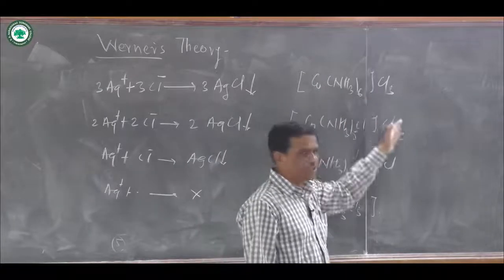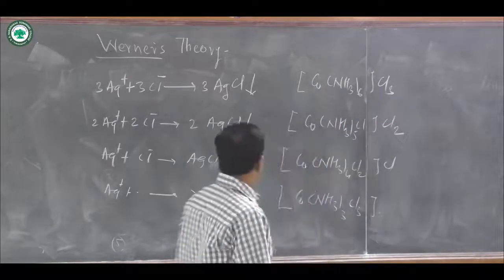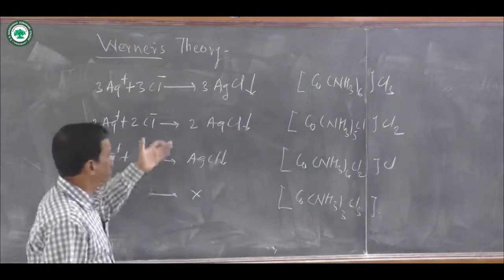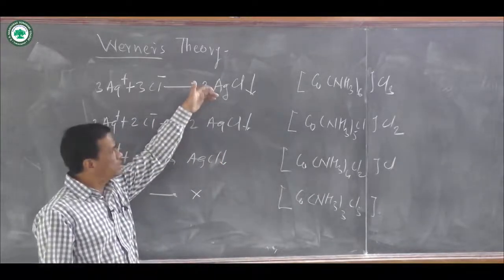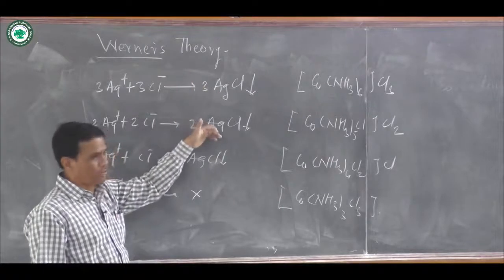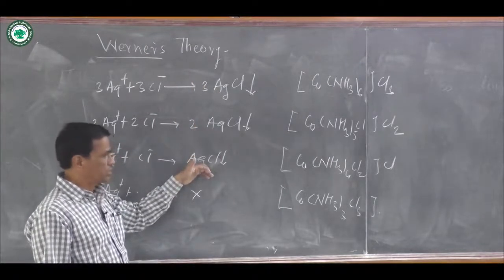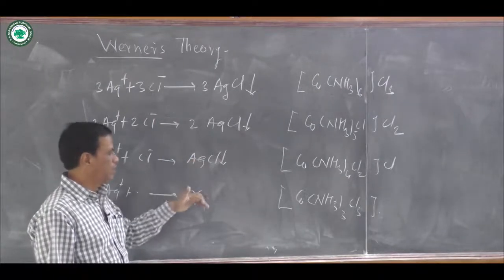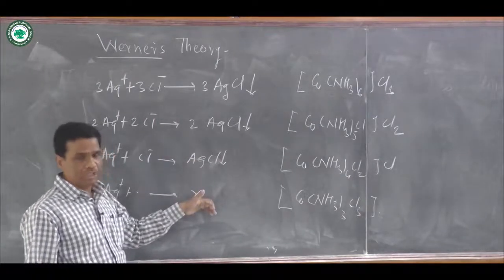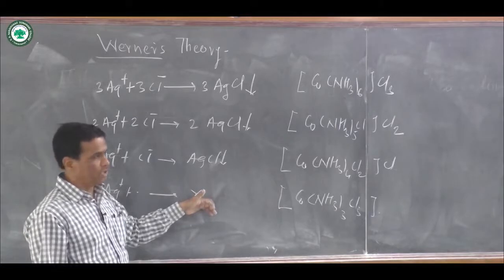There is a change in the primary valencies, and this data indicates that here there is a formation of three AgCl, here a formation of two AgCl, here a formation of a single AgCl, and in the fourth complex compound AgCl precipitate is not formed.